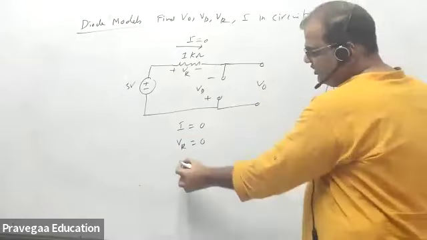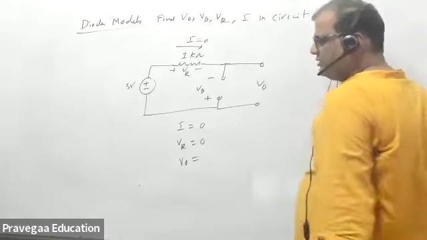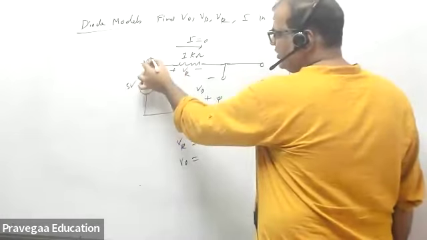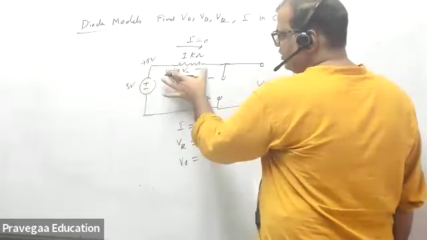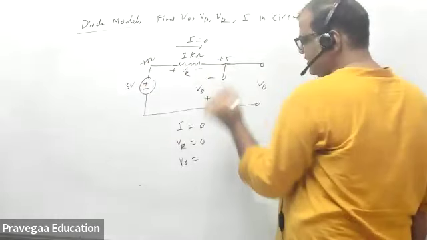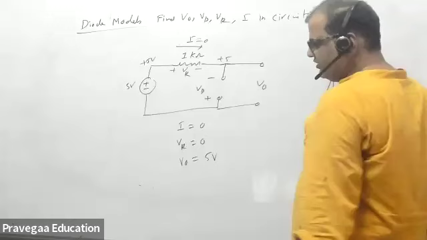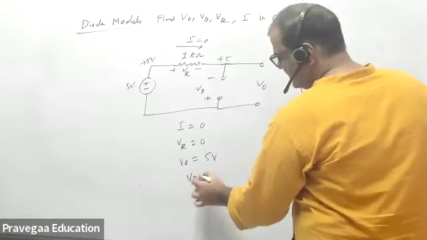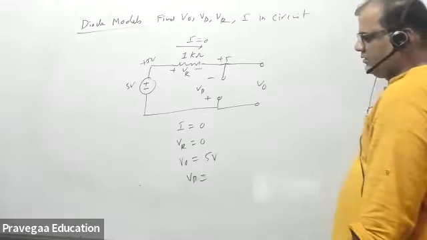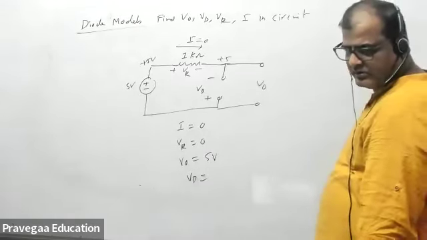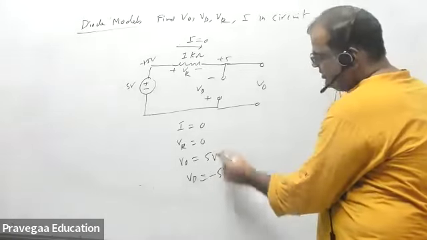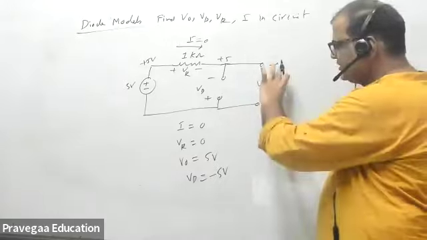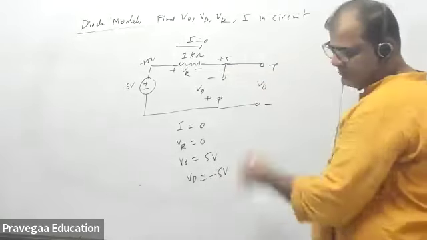Okay. What is V naught? Not 5 volt. So no drop. So this is the 5 volt. No drop here, so this 5 volt is coming here. So V naught will be plus 5. What is VD? Minus 5 volt. VD is minus V naught. Measuring like this, this is opposite of this one. VD is minus 5 volt.